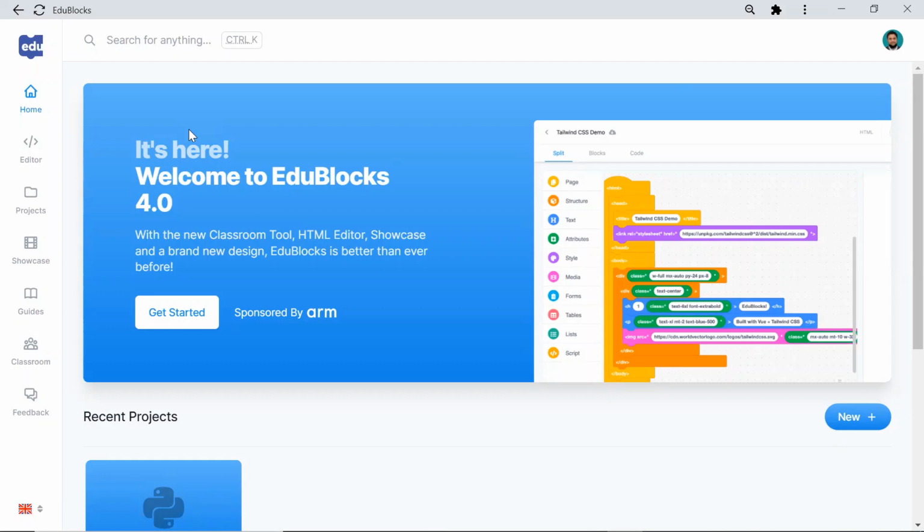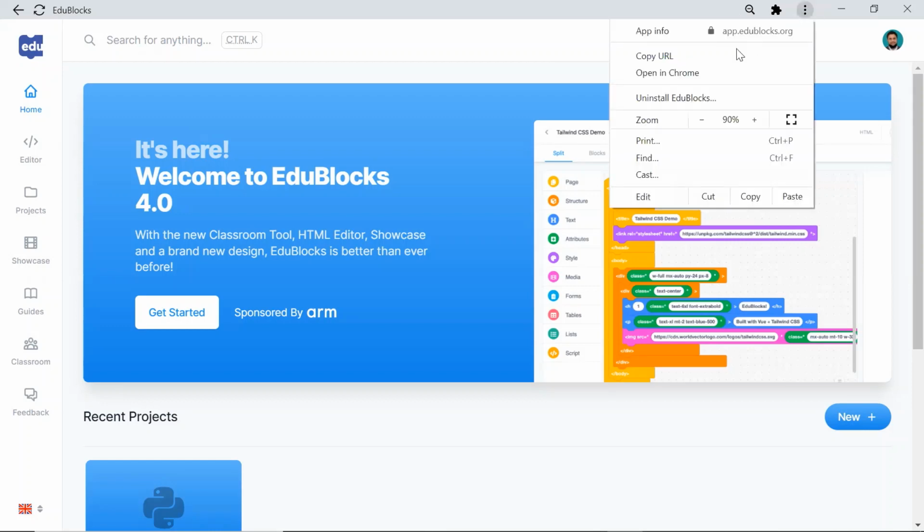So all are able to open this window. I will go slowly, I'm not going very fast. Once you do step by step, I will do. Okay, all open that link, apps.edublock.org. This is the link. You can open the browser and type app.edublock.org.